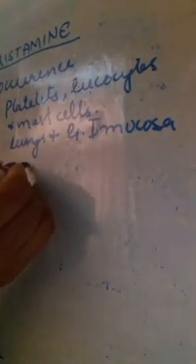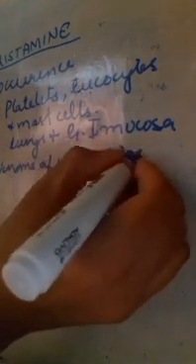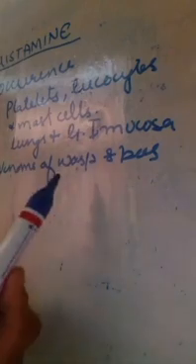Outside the human body, it is found in venoms of wasps and bees. So, histamine is mostly found in platelets, leukocytes, and mast cells, lungs, and gastrointestinal mucosa. Outside the human body, it is found in the venoms of wasps and bees.